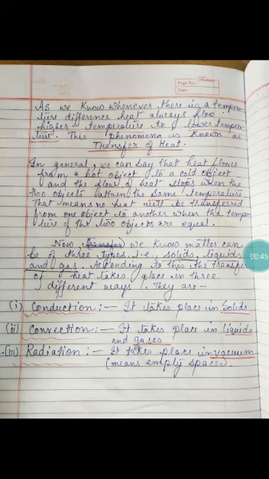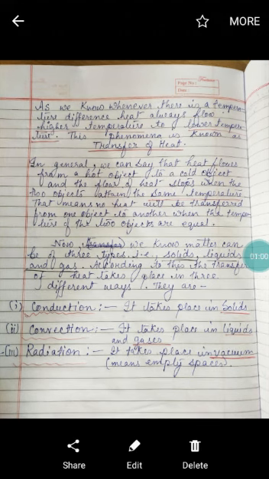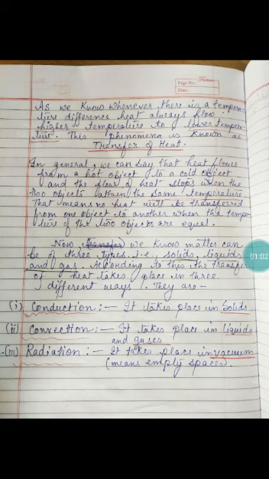So in general cases, we can say that heat flows from a hot object to a cold object. That means heat flows from higher temperature to lower temperature, and the flow of heat stops when the two objects attain the same temperature. That is, there is no temperature difference. When the two objects attain the same temperature, the heat will stop flowing between them. That means no heat will be transferred from one object to another when the temperatures of the two objects are equal. This is all about transfer of heat.